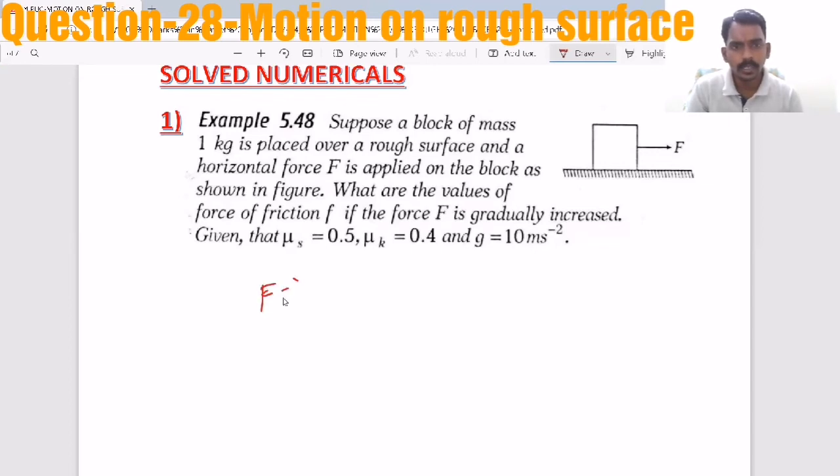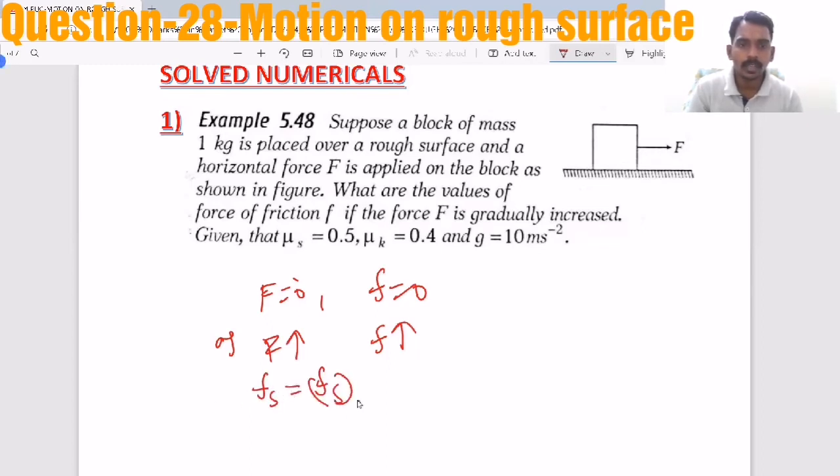Initially, when the external force is zero, the friction is zero. As F increases, friction also increases. First it reaches the limiting value f s maximum, that is mu s N, nothing but mu s mg.